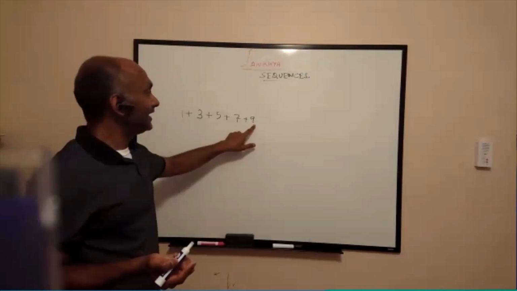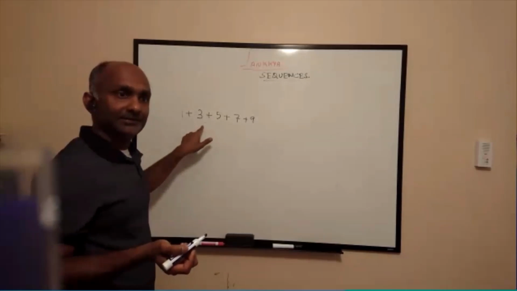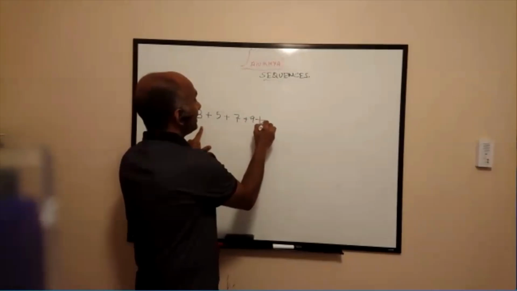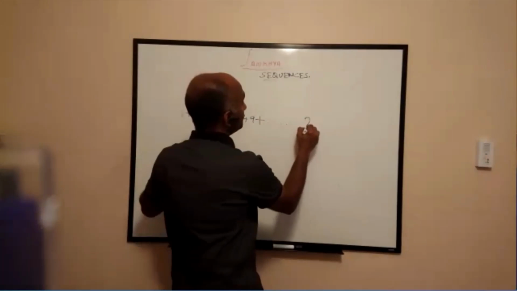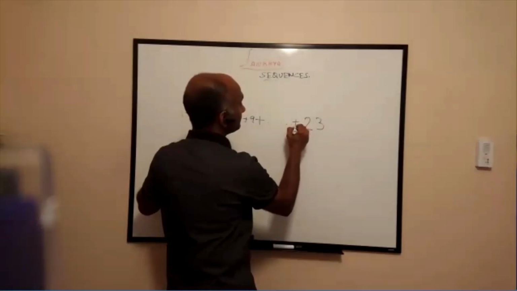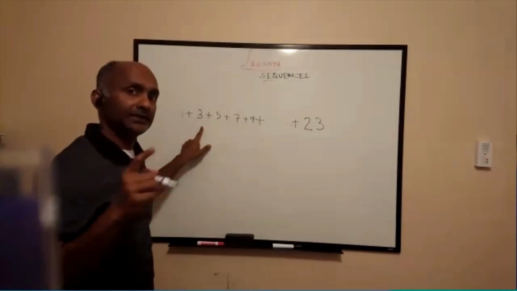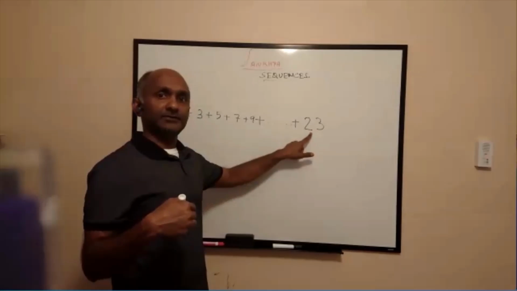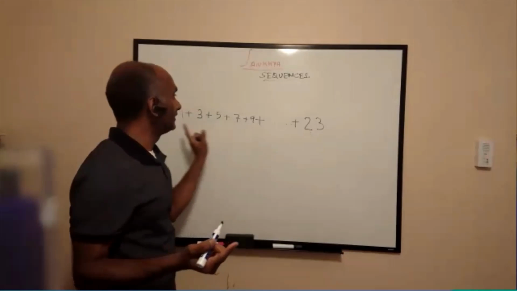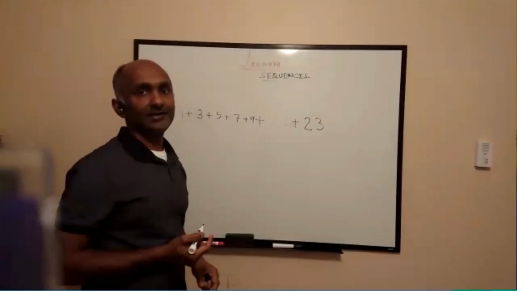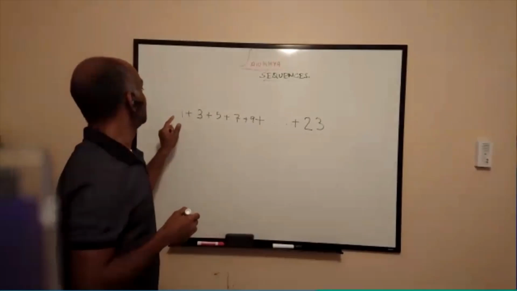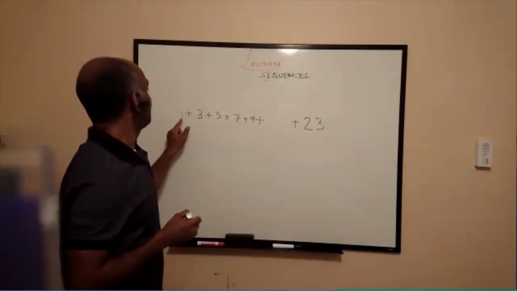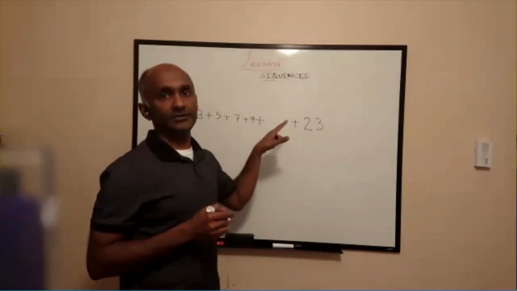So we have 5 numbers. Now, if we go all the way to 23, you can count later. But what I would say is 23 plus 1, 24, divided by 2, that is 12. So you have 12 odd numbers from 1 to 23, including both 1 and 23.